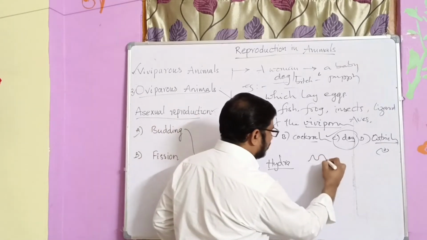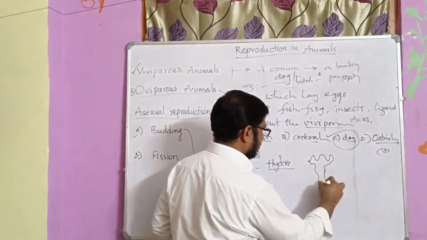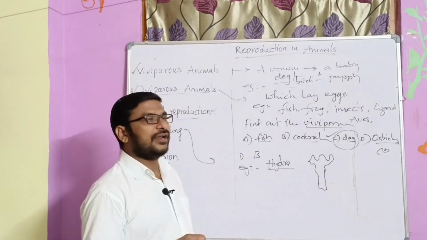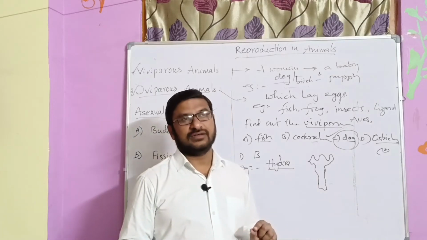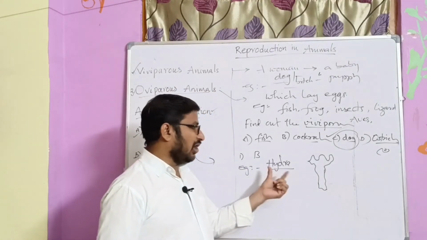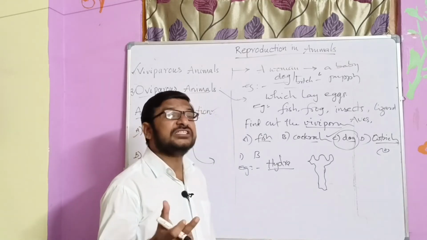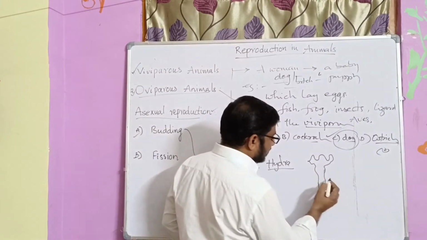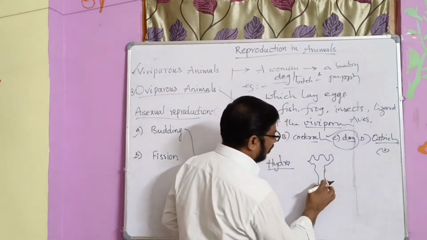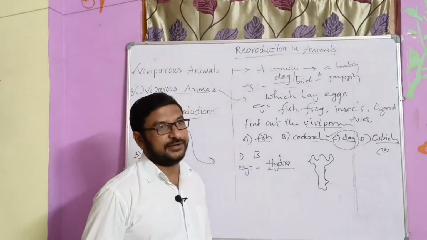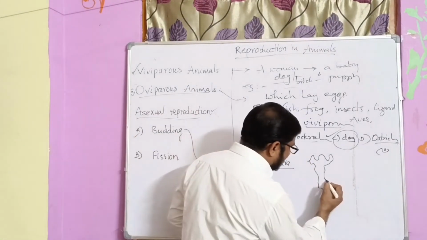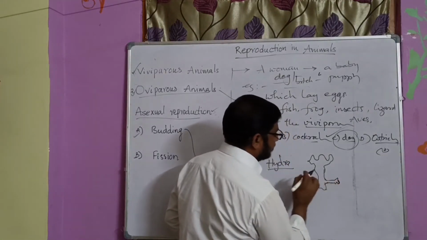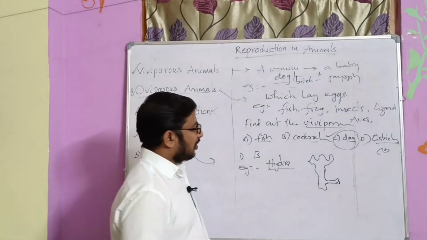Hydra belongs to Coelenterata, or Cnidaria. They are lower order non-chordates. Non-chordate means which has no backbone, right? On this hydra, a small bulge comes out from the body surface, and this bulge grows.